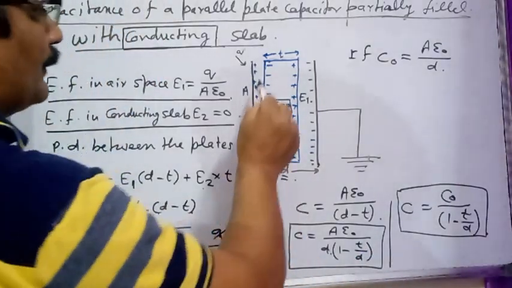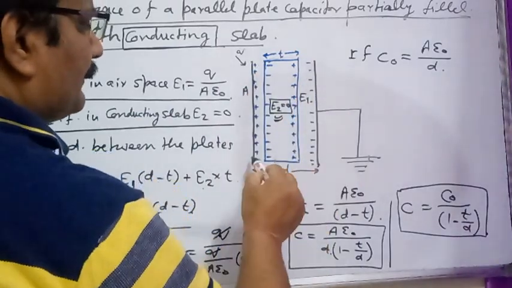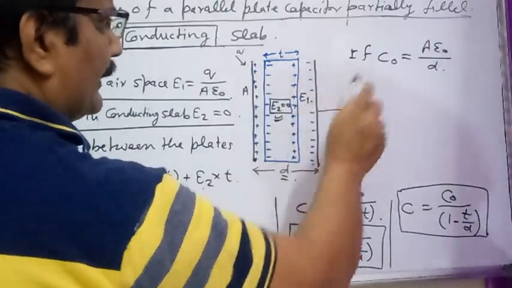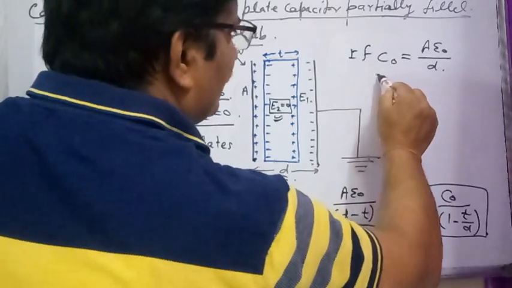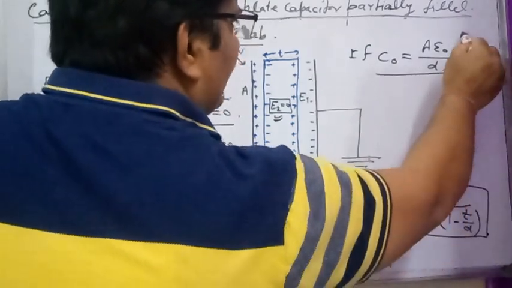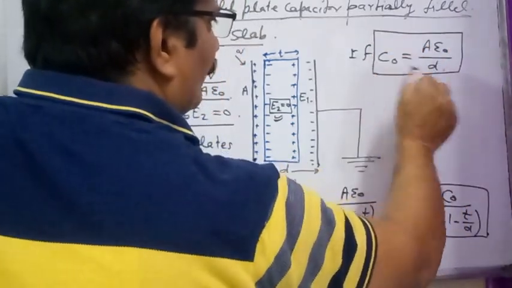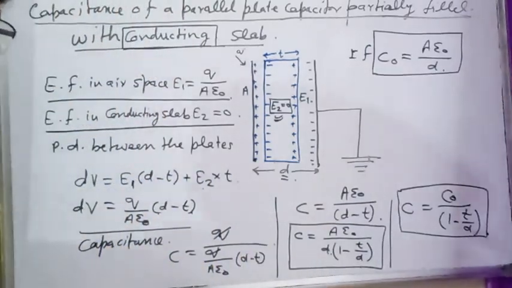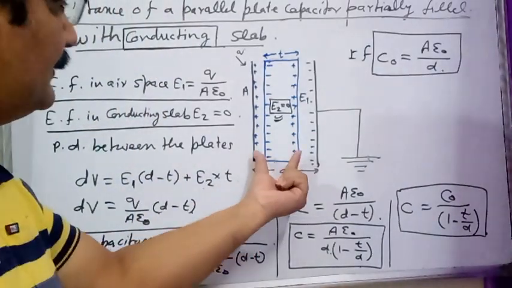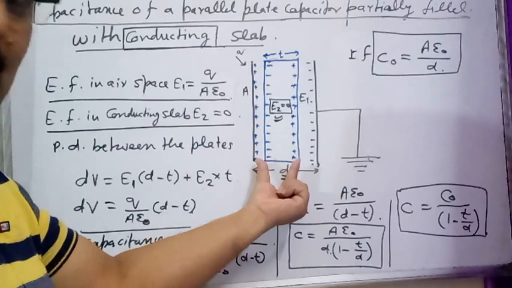If the whole space between the plates of the capacitor is occupied by air, in that condition, its capacitance is C naught equals A epsilon naught divided by d. Then what is the effect of introduction of this conducting slab?